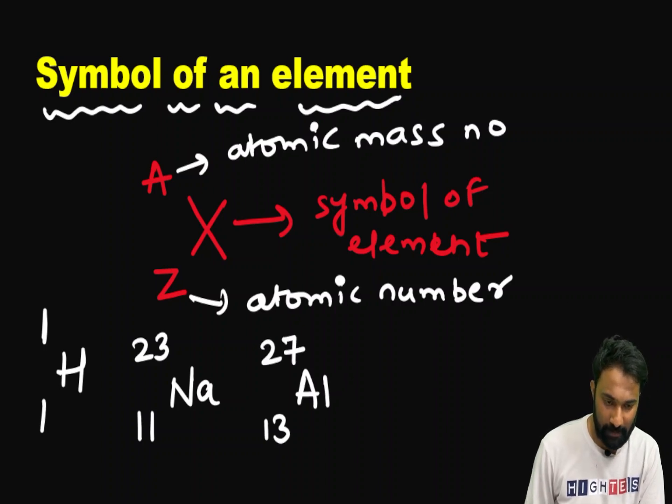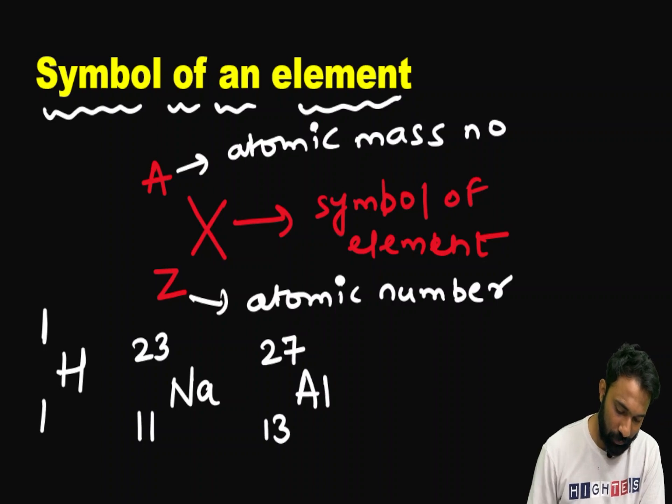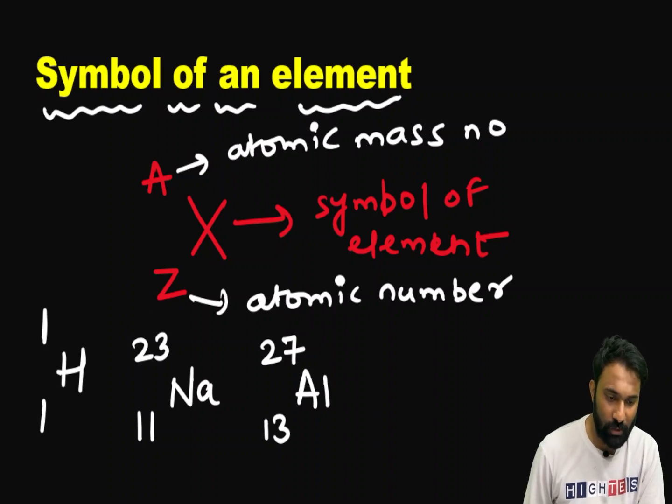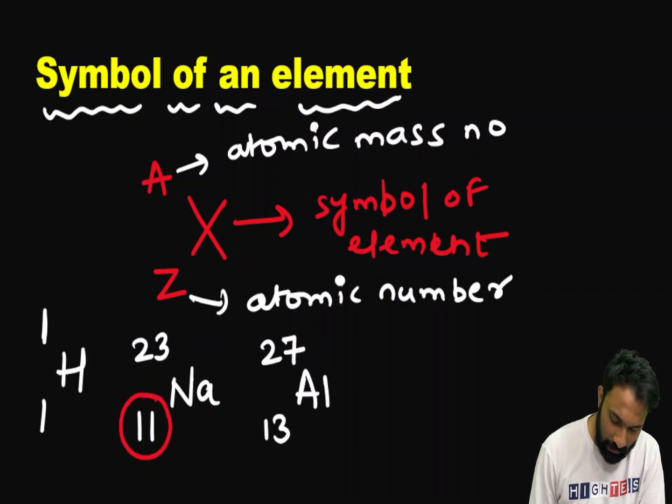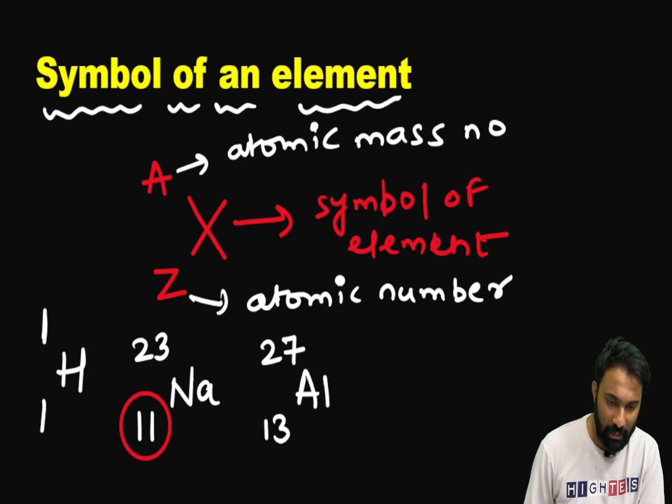You may get a doubt here. Sir, here the atomic number is 11 and the mass number is 23. Sir, you have said that in an atom, however many electrons there are, that many protons will be there. But if you calculate here, with 11 plus 11, 11 protons and 11 electrons are there. But what is the change here? We got the atomic mass number 23.